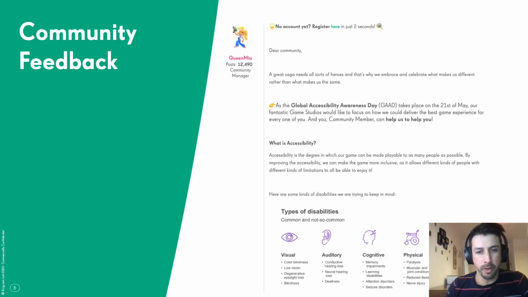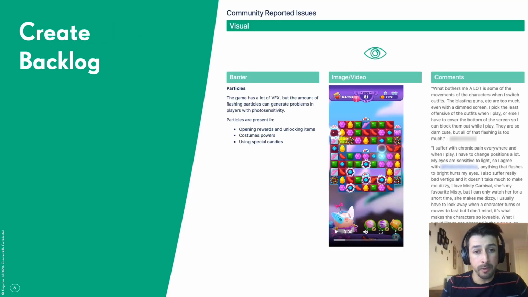So we reframed it and gave an example of what kind of things we were looking for, framing it by visual, auditory, cognitive, physical, and general types of feedback, thinking that it could give us more insights. And the feedback was super good. In the end, I created a backlog with all this feedback.